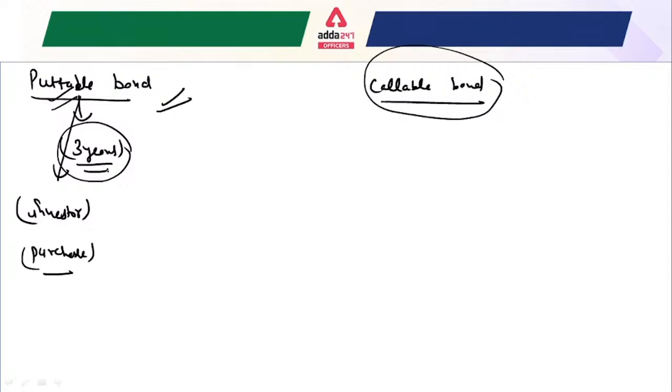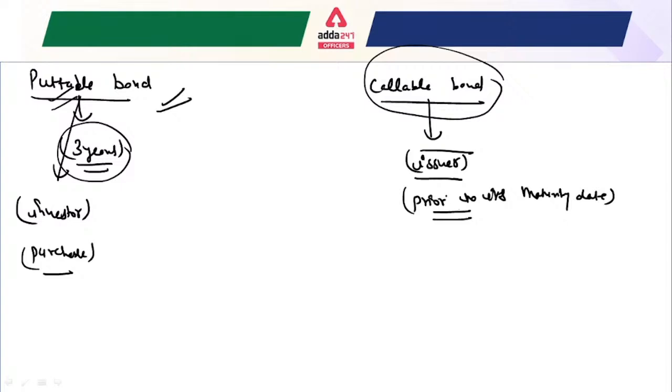And the callable bond gives the right to the issuer, who issues the bond. So that has an option which gives the issuer the right to redeem the bond prior to its maturity date, let me write this, prior to its maturity date, at a predetermined price. You can call this a callable bond.